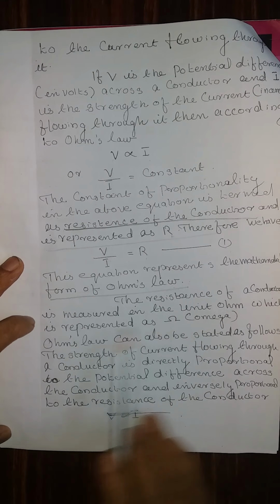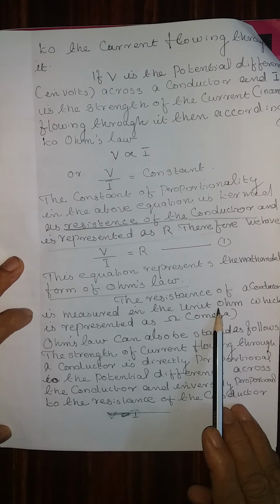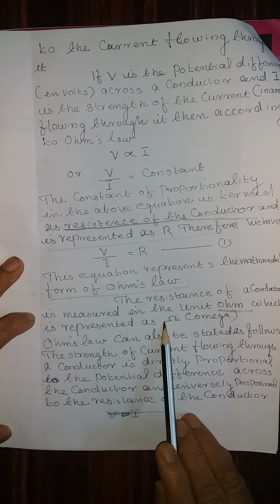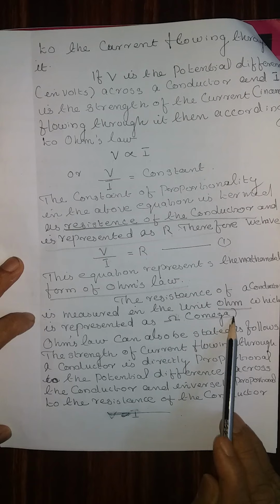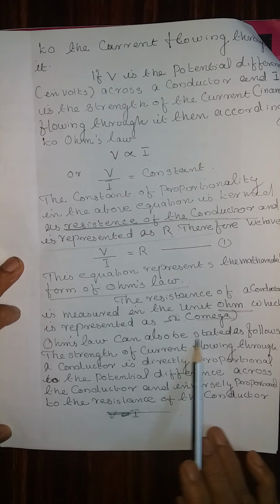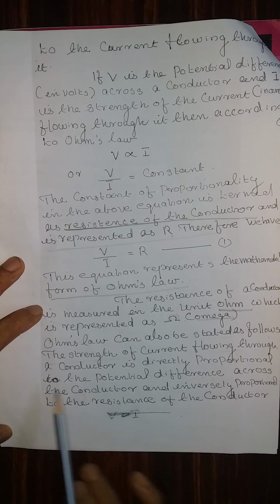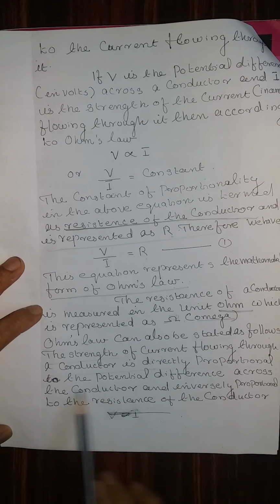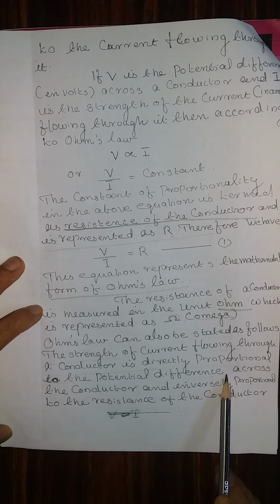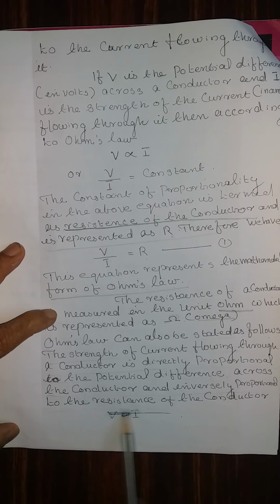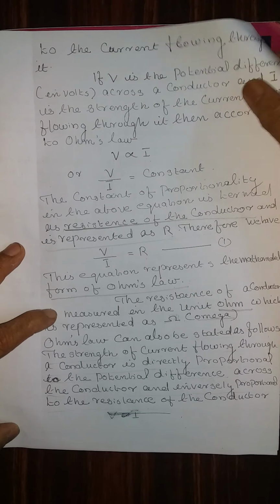The resistance of a conductor is measured in the unit ohm, represented by the symbol omega. Ohm's law can also be stated as follows: the strength of the current flowing through a conductor is directly proportional to the potential difference across the conductor and inversely proportional to the resistance of the conductor.